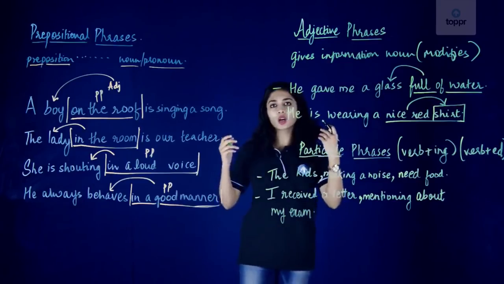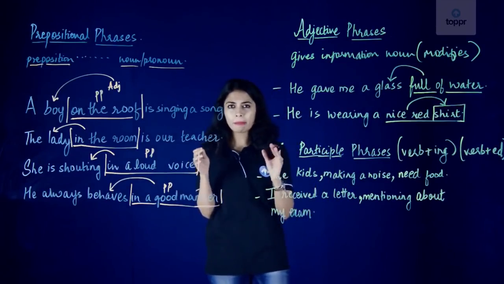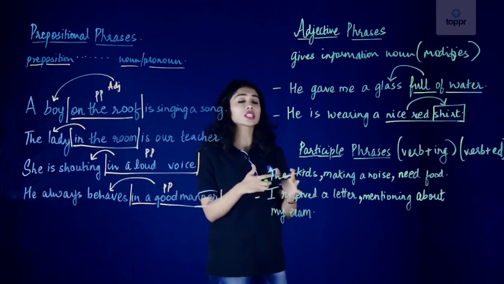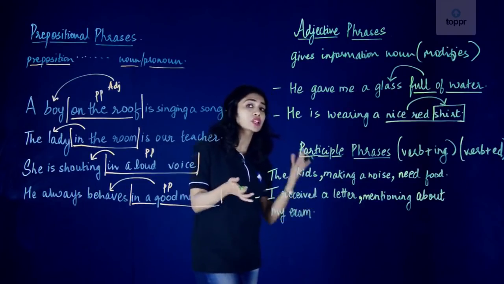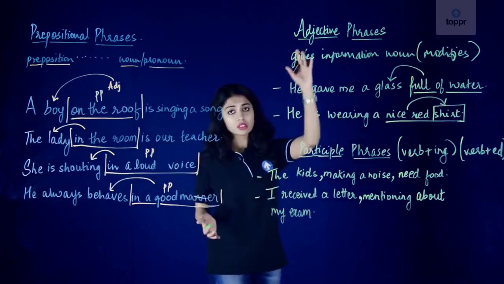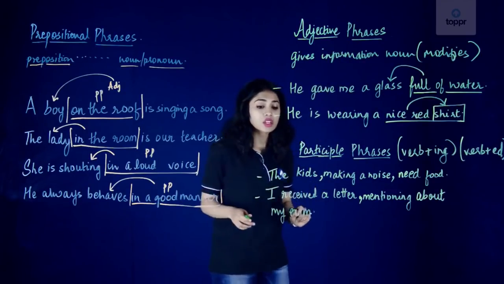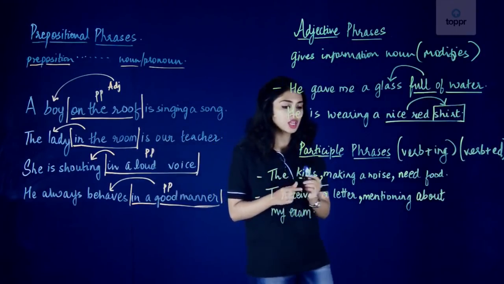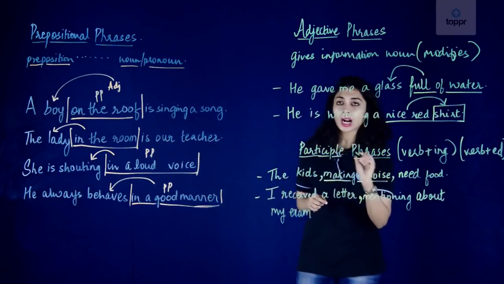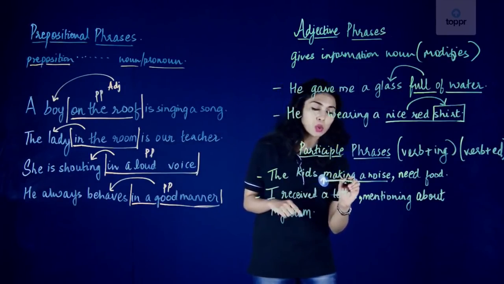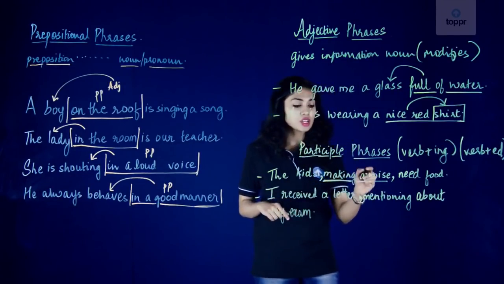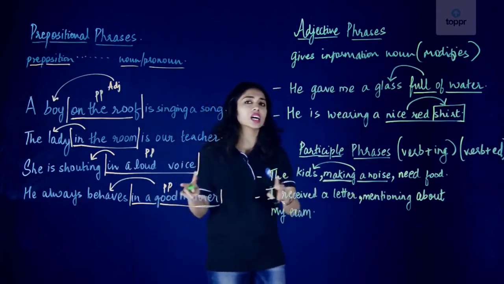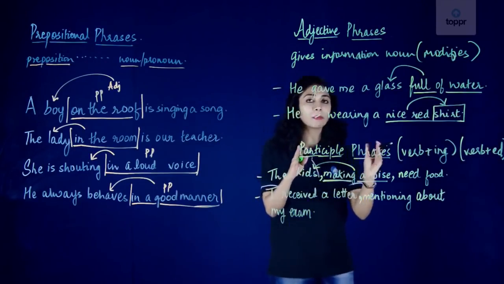A participle is a word that looks like a verb, but it does not perform the role of a verb. It performs the role of an adjective, because a participle tells us more about the noun or the pronoun, in the same way an adjective does. Let's look at the first sentence. The kids making a noise need food. So making a noise is our participle phrase here because it has the word making with the ing, and it is telling us more about the kids. It's telling us that the kids are making a noise. Therefore, that is our participle phrase.